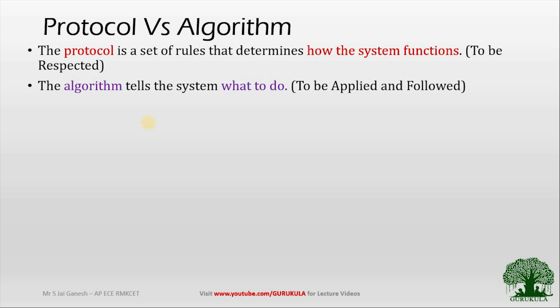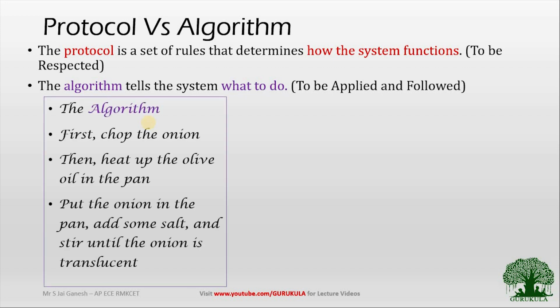In order to make our example more spicy, I'm going to take a cooking recipe. So let us try to cook something. I am trying to cook something and the algorithm goes like this. This is what the algorithm says. In my recipe, the first step which I want to perform is to chop the onion. That is the very first step which I have to perform.